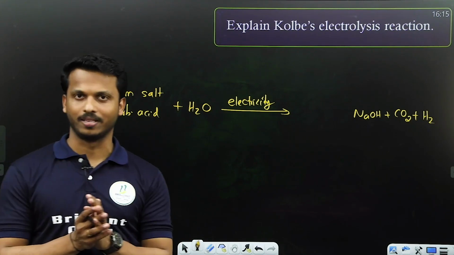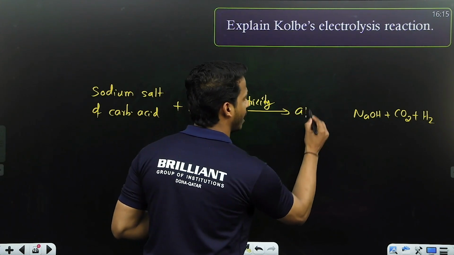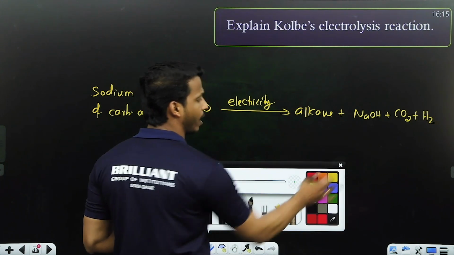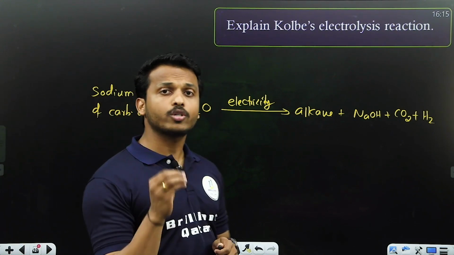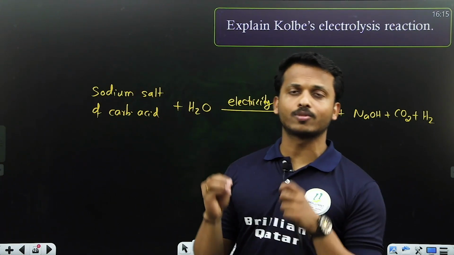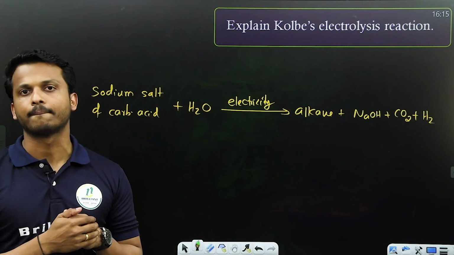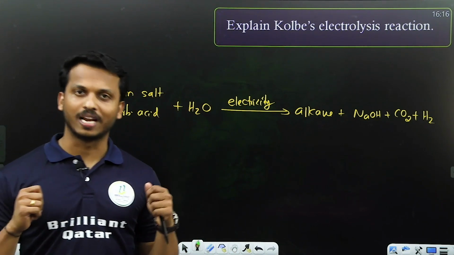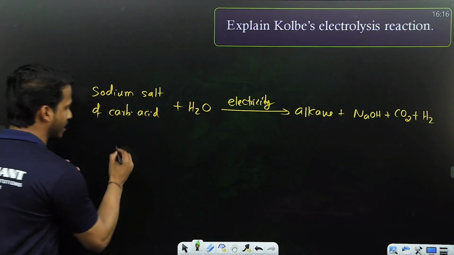How do we remember which alkane can form? There is only one very simple method, let me tell you. Here we can generally say an alkane is prepared. So what is Kolbe's reaction? How do you explain it? When electricity is passed through an aqueous solution of the sodium salt of a carboxylic acid, it forms an alkane with these byproducts, and this is called Kolbe's electrolysis. Let's discuss it with an example.